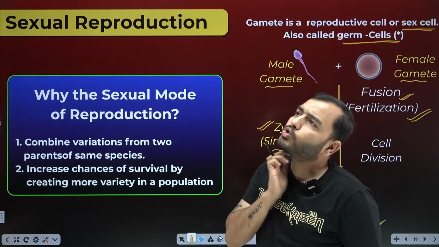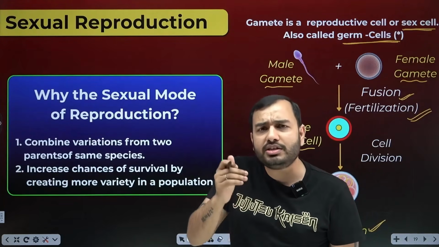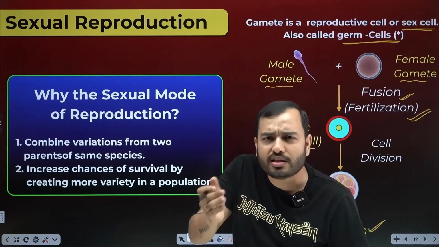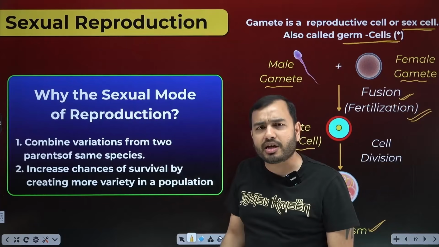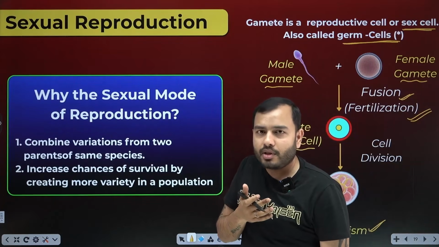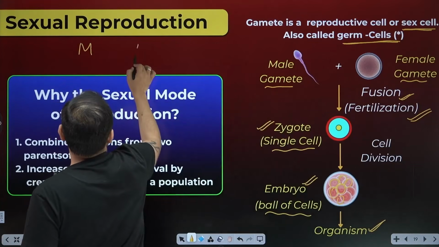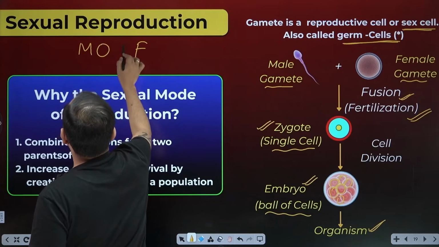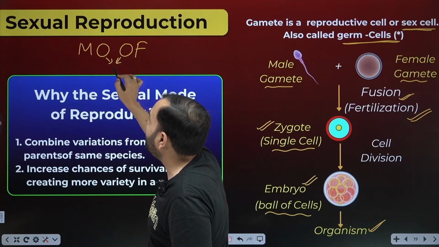What is the need? Just think: when a new individual is formed from a single parent, the changes inside the DNA, the errors in the copy, the variation will be very less. We also studied asexual reproduction, where the new individual formed is similar to its parent. Now in sexual reproduction there are two parents, one male and one female. Here both sex cells are involved, both DNAs are involved.